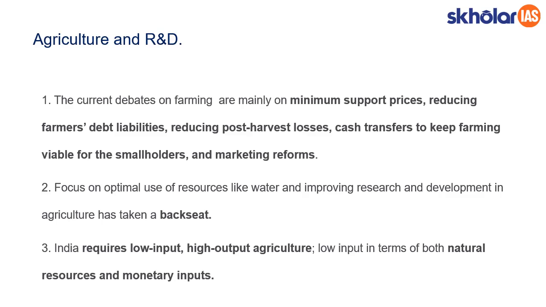Our major vulnerability, the major problem that we are facing, is low yield, and this directly relates to the lack of research that we are having. So basically, right now India should focus on low input, high output agriculture. This is because India is suffering from major vulnerabilities, primarily because of global warming.